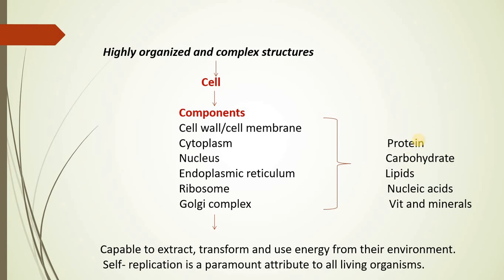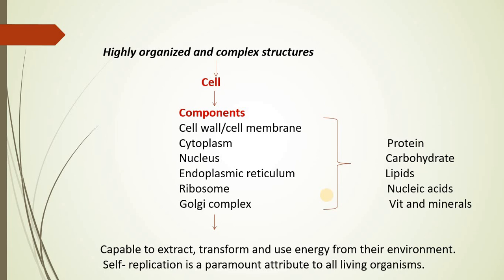Nucleic acid is present in the nucleus, and it includes DNA as well as RNA, which act as the genetic material of the organism, and therefore whatever character an organism shows is transmitted from generation to generation with the help of nucleic acid.